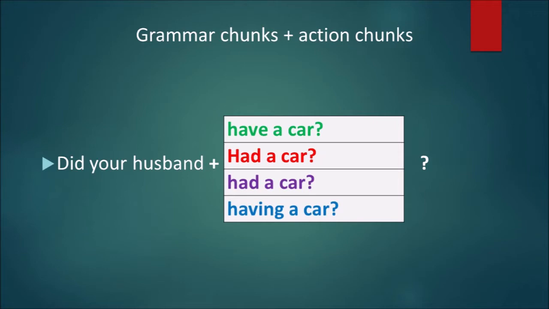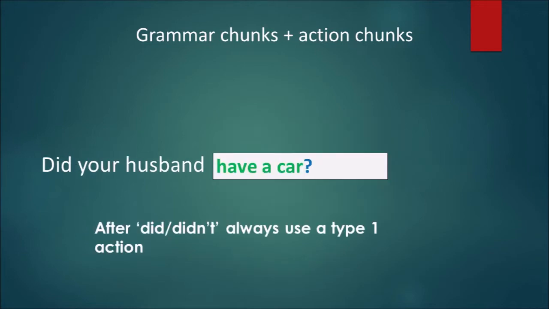The first grammar chunk today is did your husband? And which one does it go with? Which type? Is it type 1, have a car? Type 2, had a car? Type 3, had a car? Type 4, having a car. And the answer is, did your husband have a car? So it goes with the type 1. After did, didn't, always use a type 1 action.